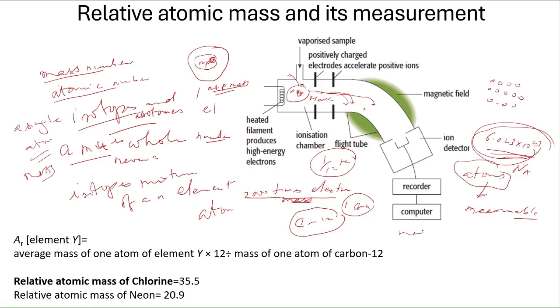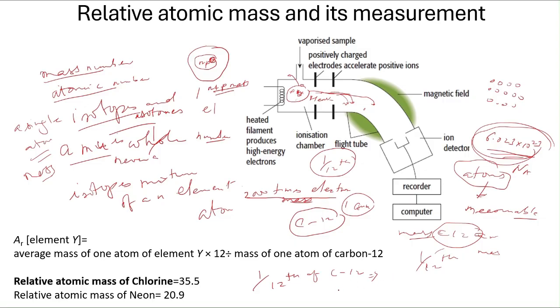So whatever the value was given, it was given to the C12, carbon 12 atom, as 12 atomic mass units. Okay, so 1/12 of this mass is called 1 atomic mass unit. So compared to that, compared to 1/12 of the C12, how much heavier are these other atoms of another element, say chlorine or say neon or say hydrogen or say oxygen.